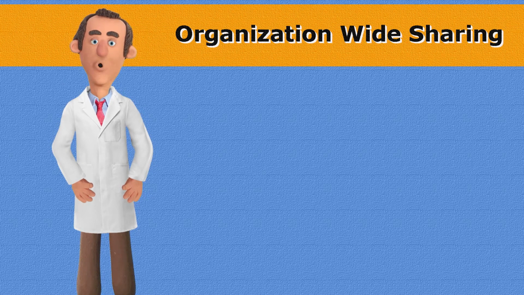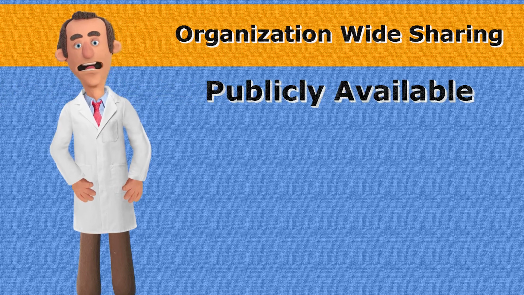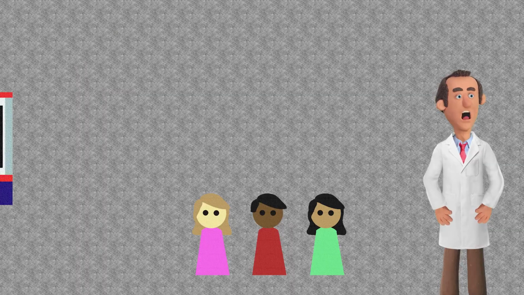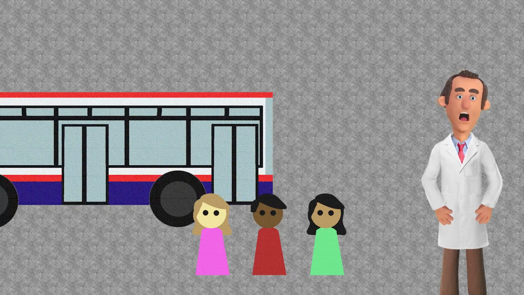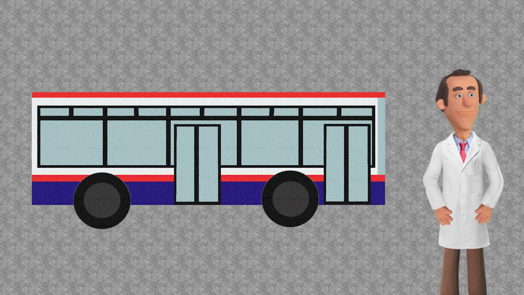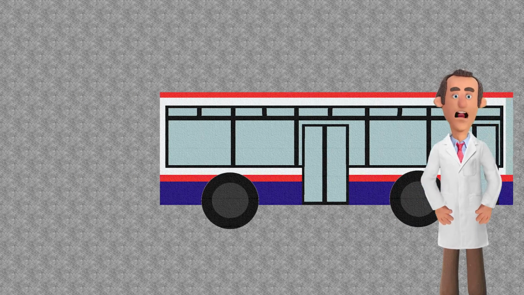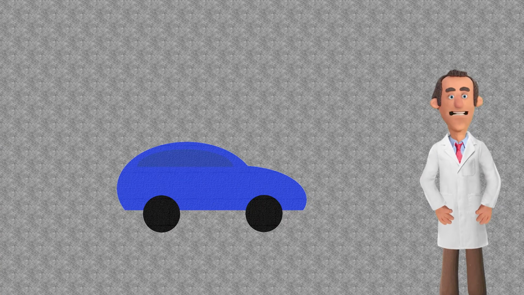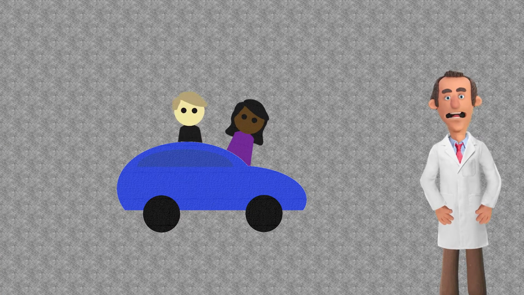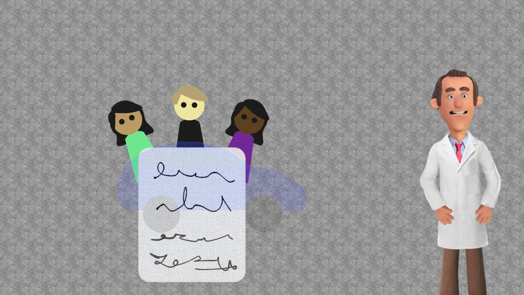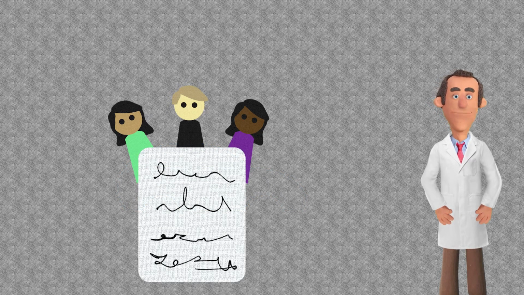These let you configure whether certain objects are publicly available, public read-only, or private. Imagine objects as different types of transportation. Anyone should be able to access a public bus, just as anyone can see publicly available objects. Meanwhile, a privately owned car can only be driven by the owner and people the owner has given driving permissions to. Similarly, a private record can only be accessed by the owner and users that share that permission.